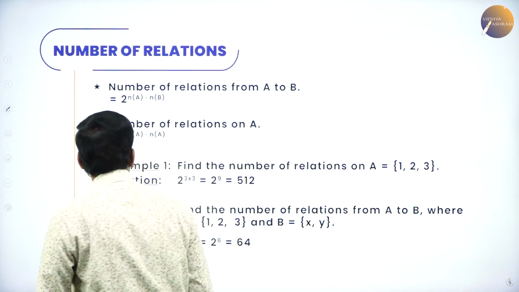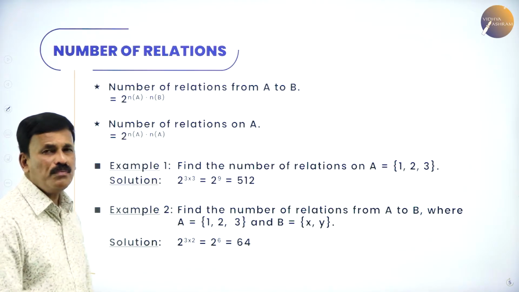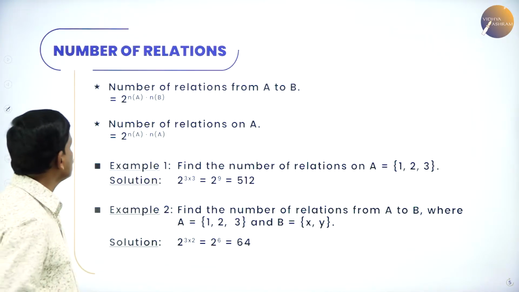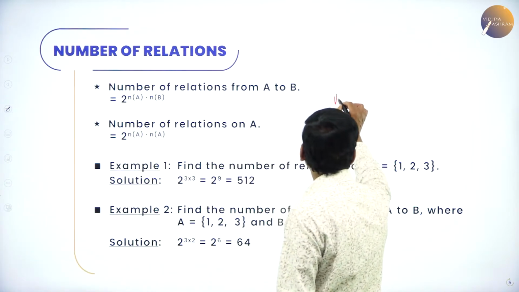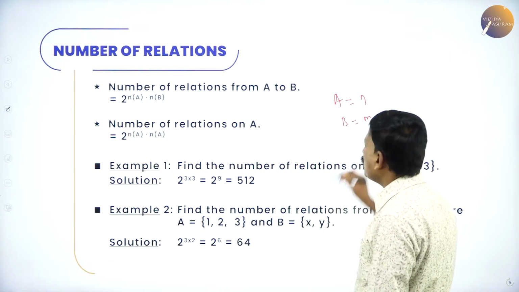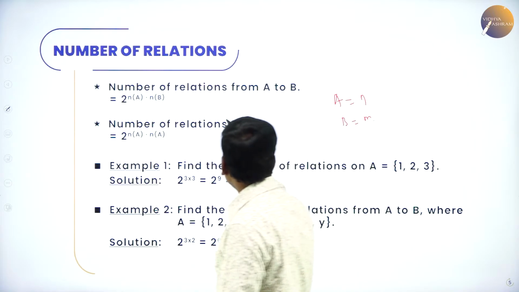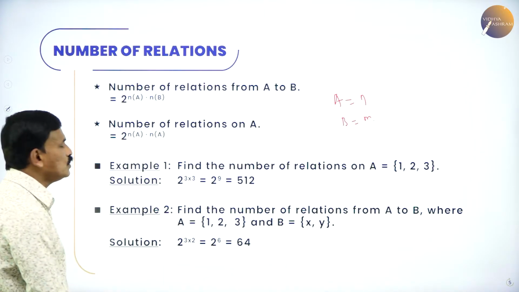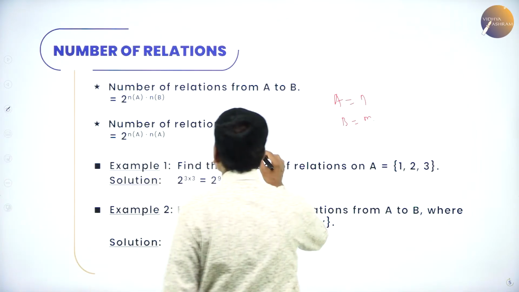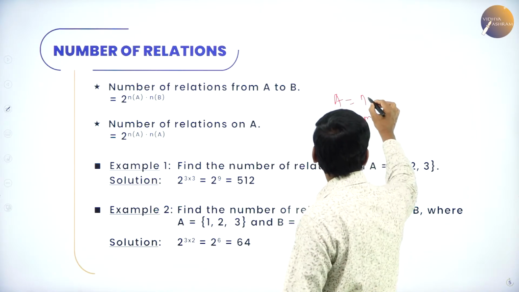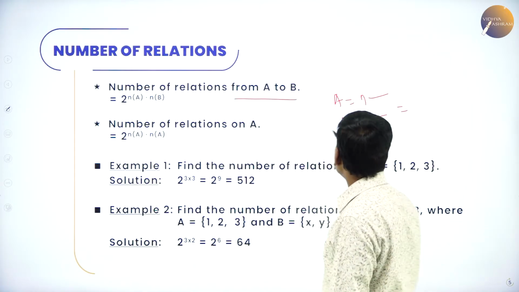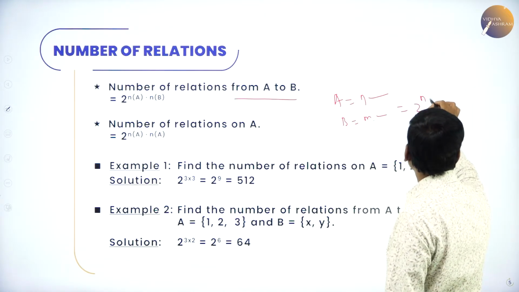What is the number of relations from A to B? How many relations can we write from A to B? Suppose a set A contains n elements and B contains m elements, then the number of relations from A to B is always equal to 2 to the power of the number of elements in set A times the number of elements in set B. So if A contains n elements and B contains m elements, the number of relations from A to B can be written as 2 to the power of n into m.